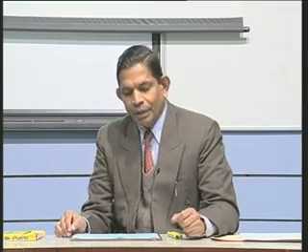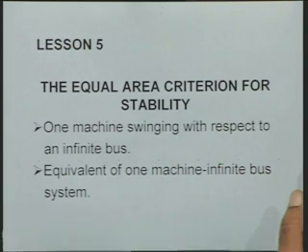Now, today in our study we will establish the basic concepts pertaining to equal area criteria, and we will analyze considering one machine swinging with respect to the infinite bus. Then we will develop the equivalent one machine infinite bus system of a two machine system.